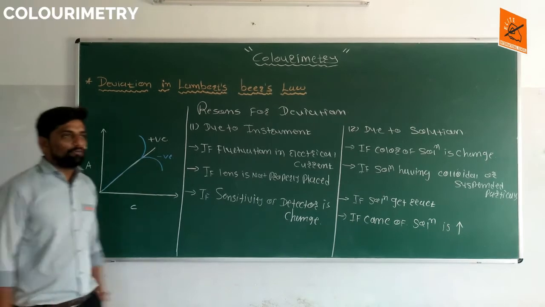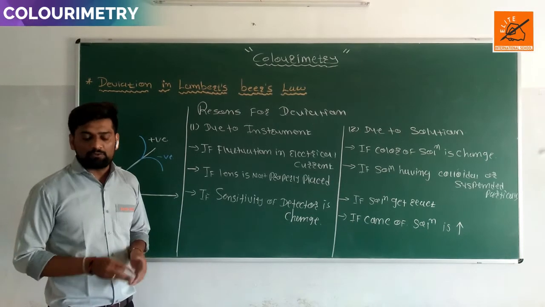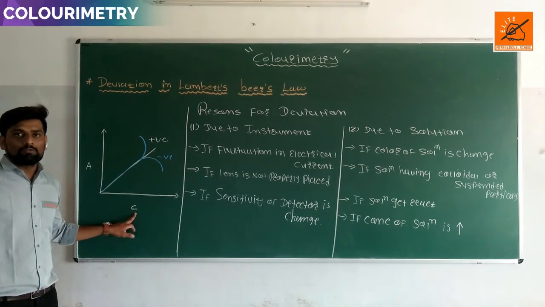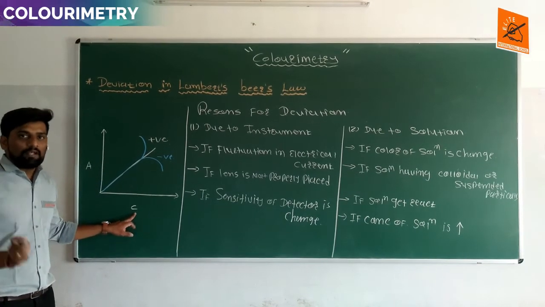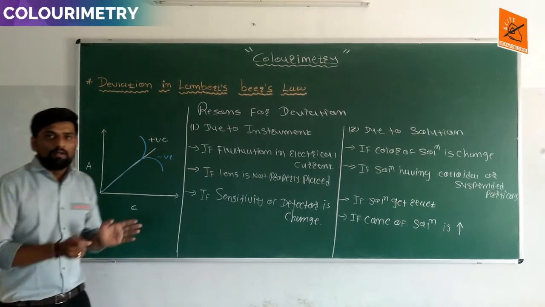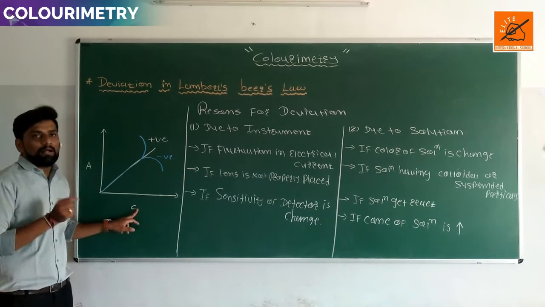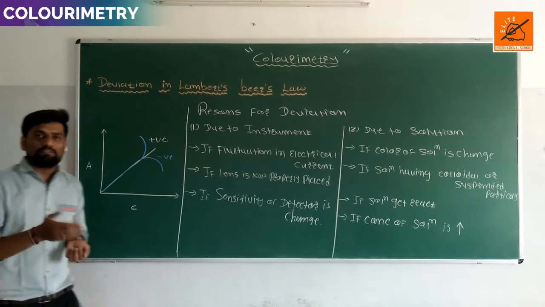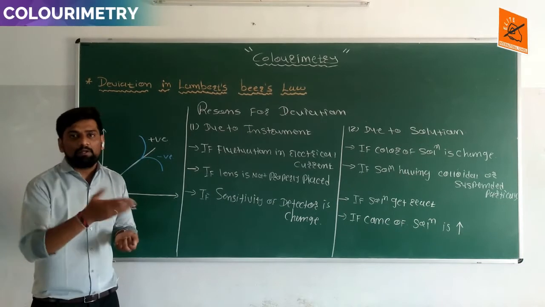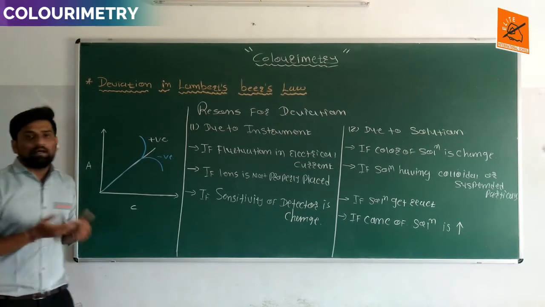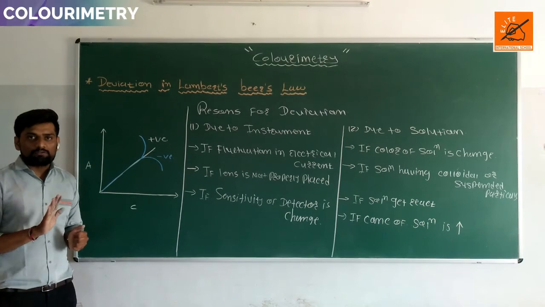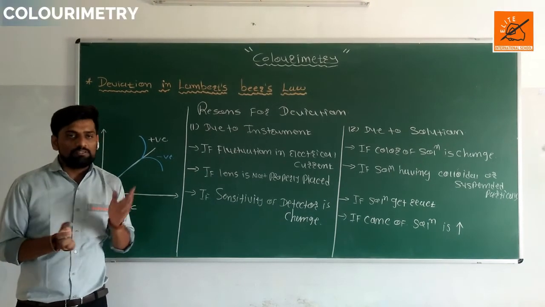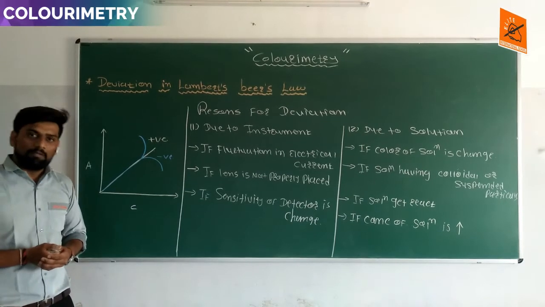So this is all about the deviation in Lambert-Beer's law. We are not able to determine the concentration of an unknown solution when there is deviation. If the line is not a straight line in slope, meaning there is fluctuation in the line, then Lambert-Beer's law is not followed. So this is all about the deviation in Lambert-Beer's law.